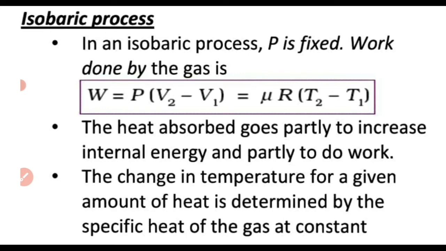Now for isochoric process and isobaric process, we can use the ideal gas equation as the equation of state. The ideal gas equation, which is PV equal to mu RT.